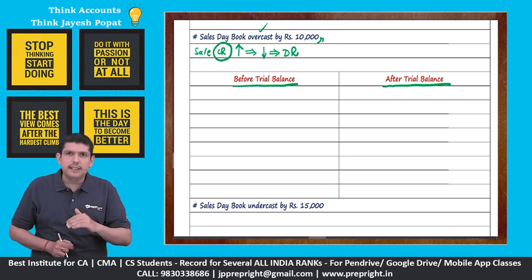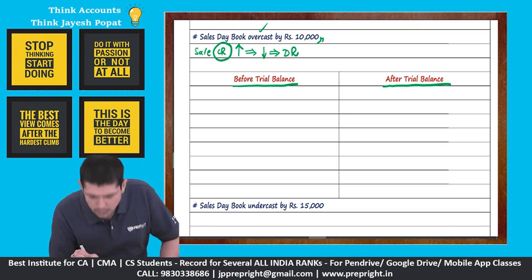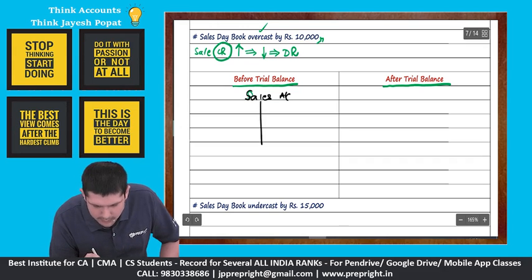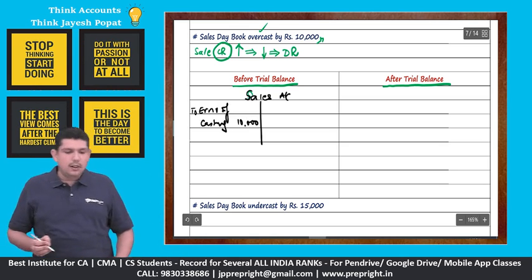If we need to reduce the sales, we need to record on the debit side of the sales account. So in the sales account, since we need to reduce our sales, we will say to error of casting rupees 10,000.